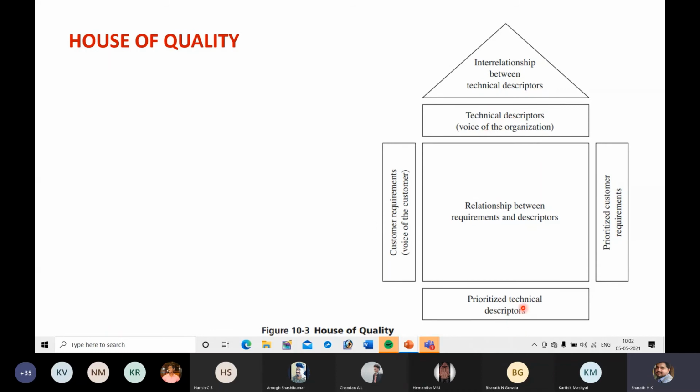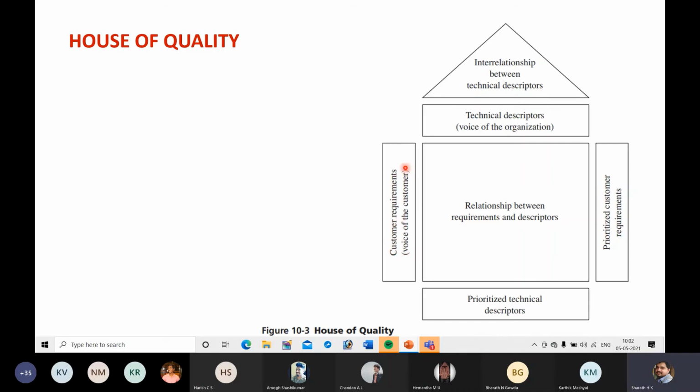In the interior walls you can find the relationship between requirements and descriptors, and in the roof you can find the interrelationship between technical descriptors. Product development starts from customer requirements.